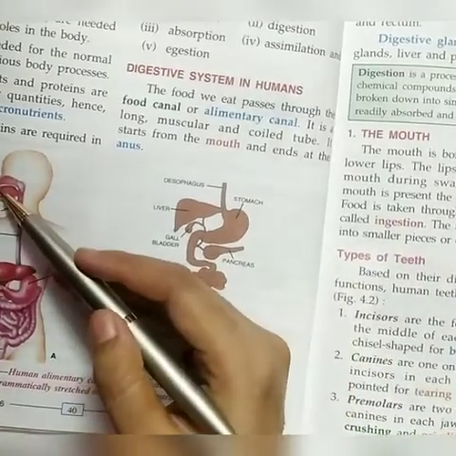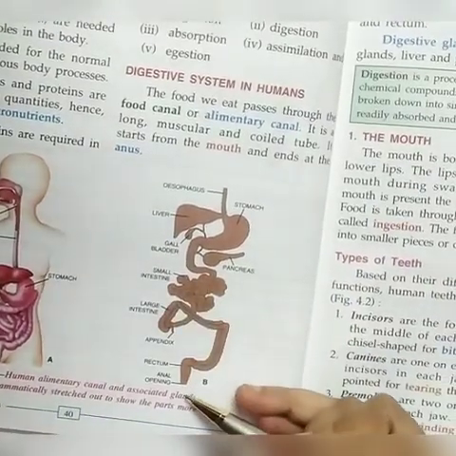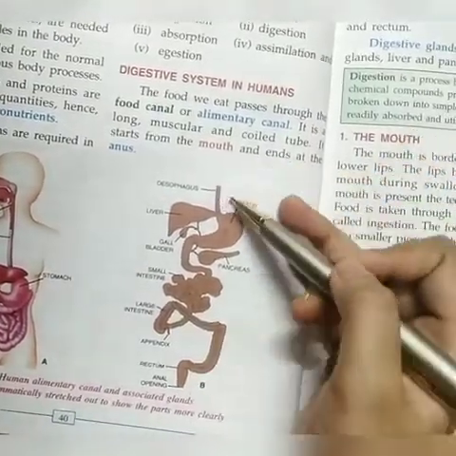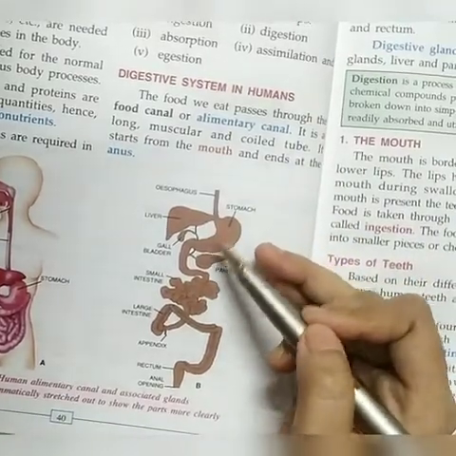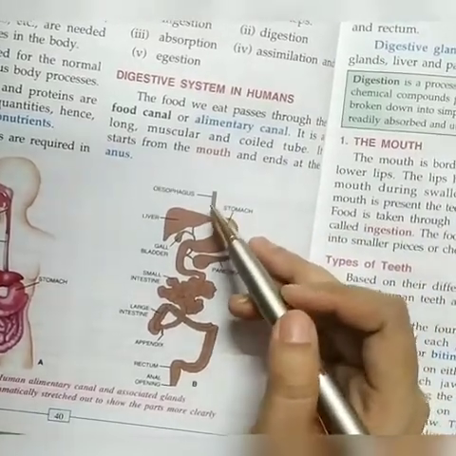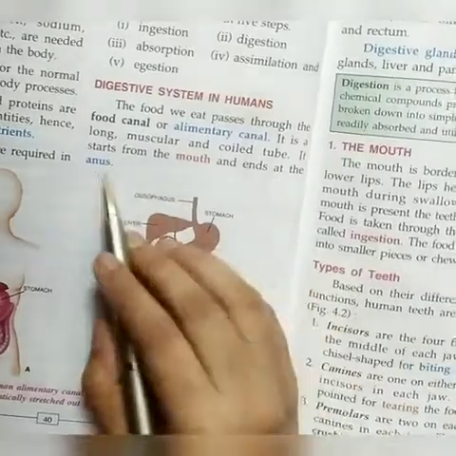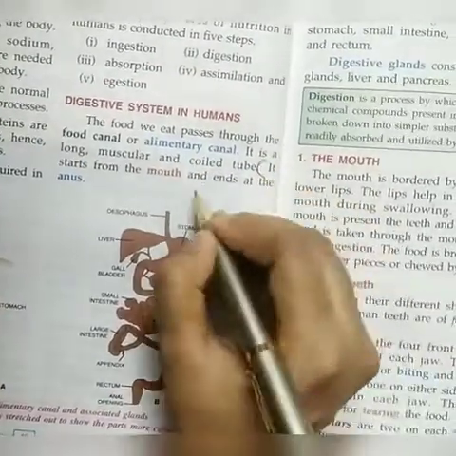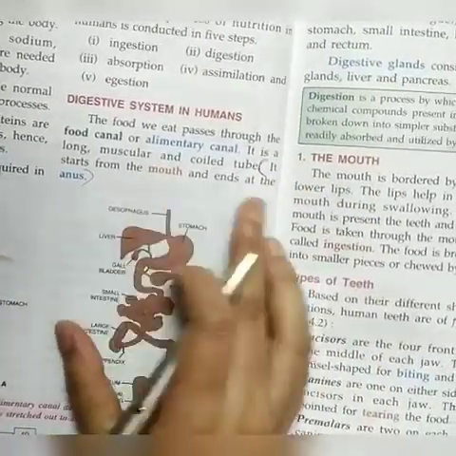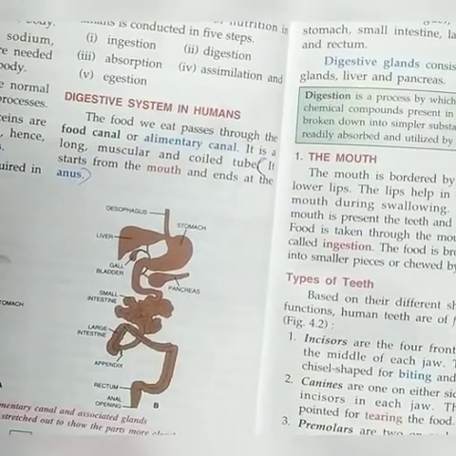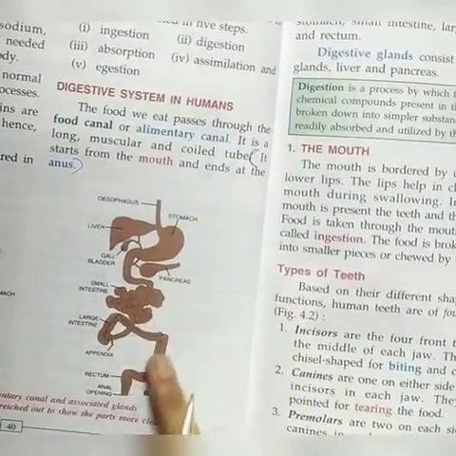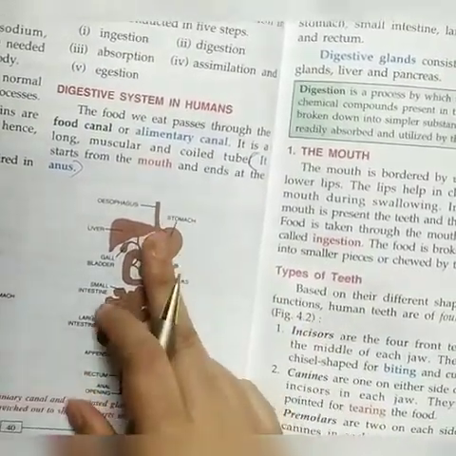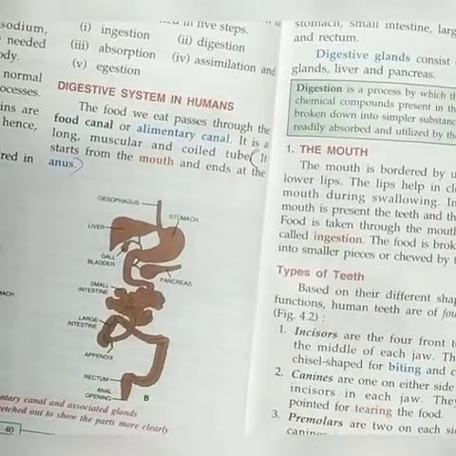It starts from the mouth and ends in the anus. This line is very important. It starts from the mouth, ends in anal opening. So this is known as alimentary canal or food canal.